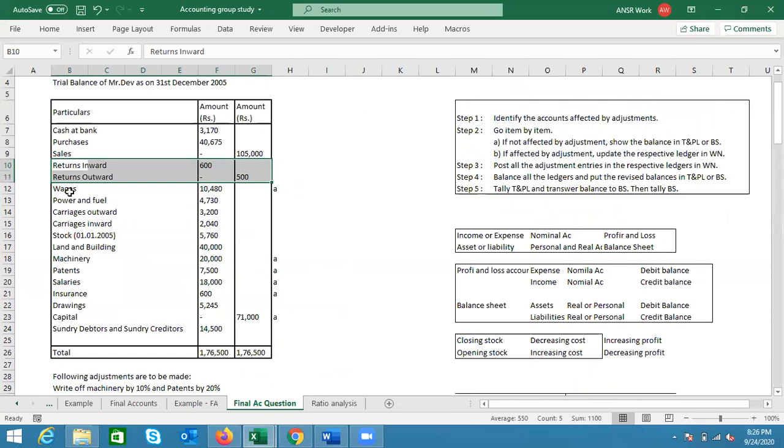Okay, now let's go to the wages. Where will it come? Trading account. No, that's a wrong question I asked. You should have told there is an A in front of it. We are not going to directly put it there. What we will do is go to the working note and prepare the wages account, and in that we will put this balance. That's all. What is this balance? Debit balance, right?